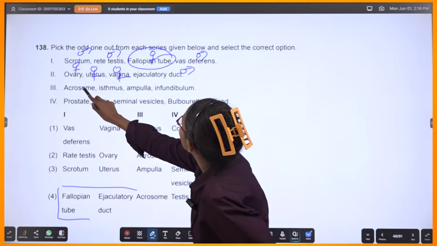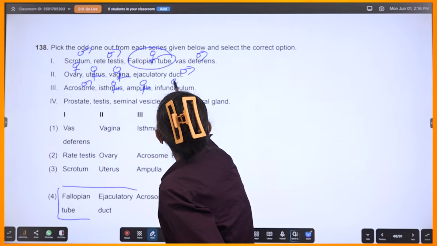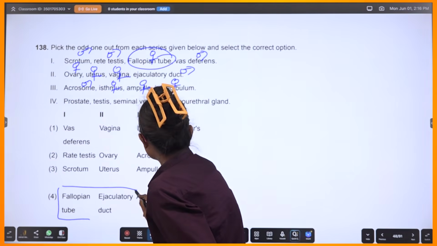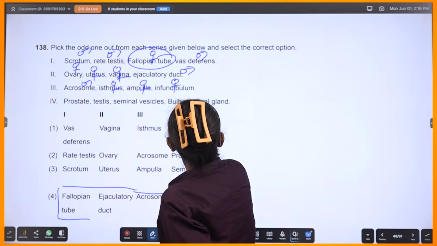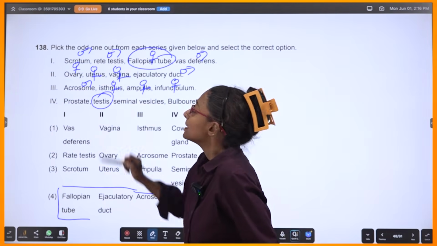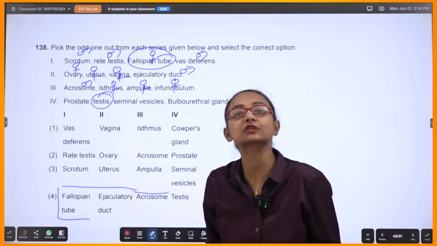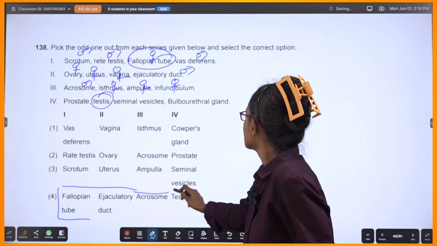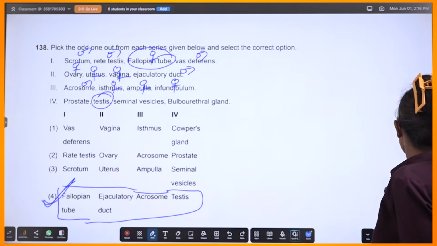Okay, acrosome male, isthmus of fallopian tube female, fallopian tube female. So that means acrosome. Yeah. Prostate, seminal vesicles, bulbourethral gland. These are all glands. So testes, primary sex organs, because this is directly associated with gametogenesis, correct? So testes. So from every series, fourth option, correct?